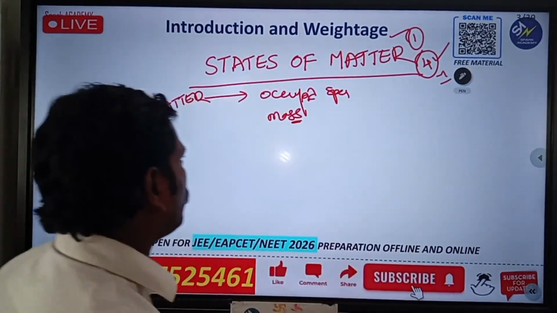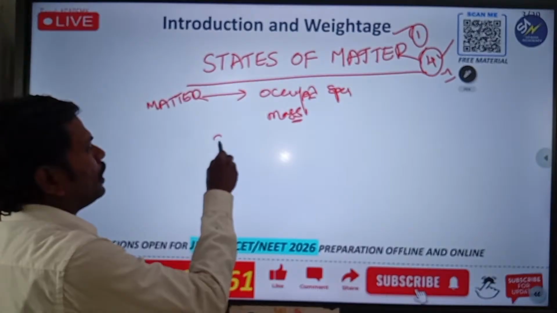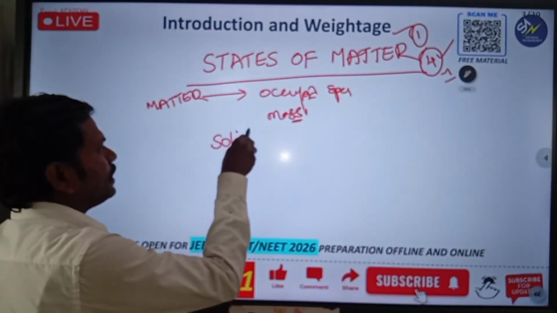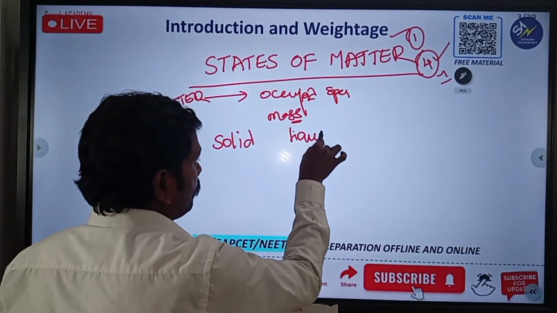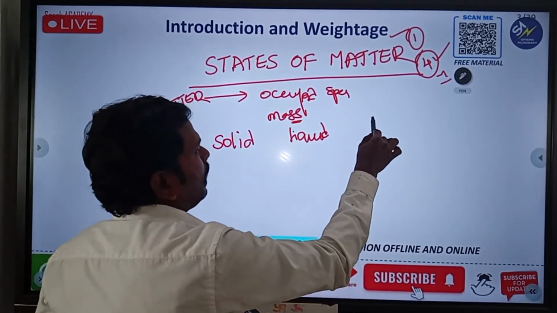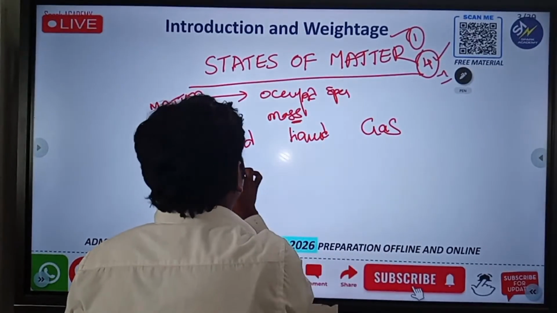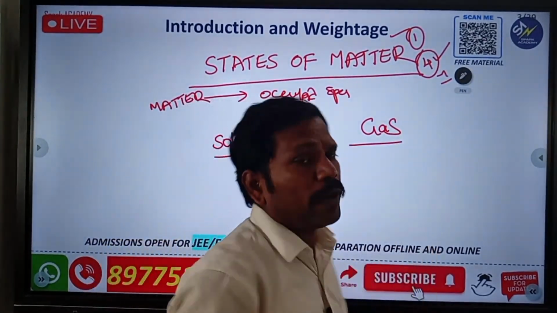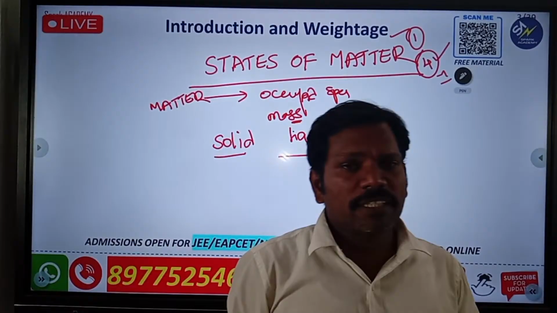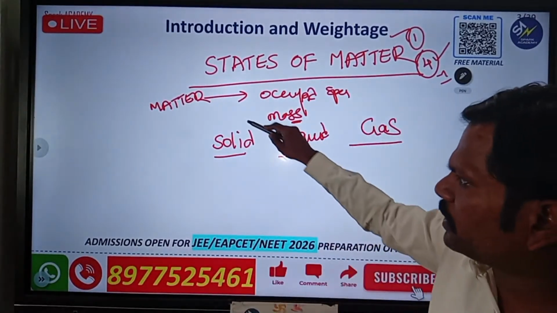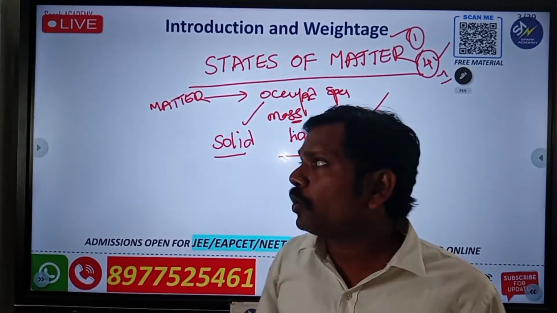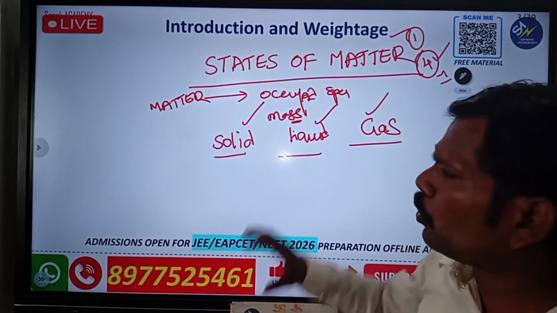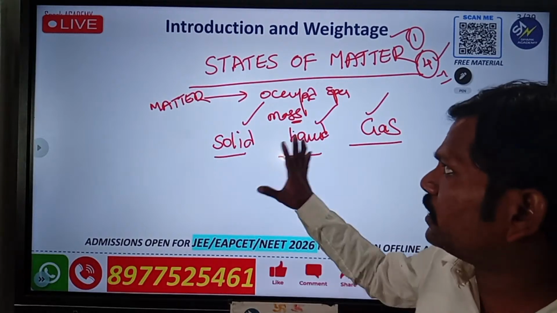So first of all, matter is divided into 3 types. What is that? Solid state. Next is liquid state, and last is gas state. Generally 3 states, though right now they are finding that 5 are there, but generally we discuss 3. We are familiar with these 3. In this chapter we discuss the total information about this. So this is the introduction.